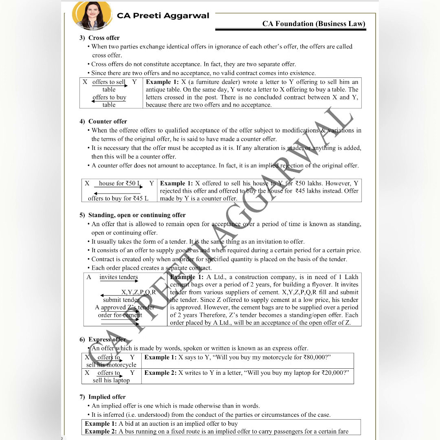It is not acceptance. So counter offer, when offeree offers a qualified acceptance. Qualified means they have made certain modification, variation, changes in the term of original offer, then it is known as a counter offer. Counter offer does not amount to acceptance. In fact, it is a new offer altogether. It can be either accepted or rejected by the other person.